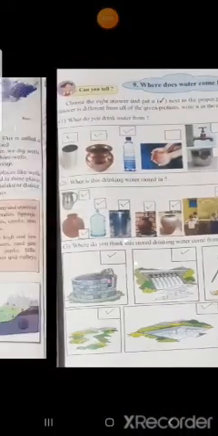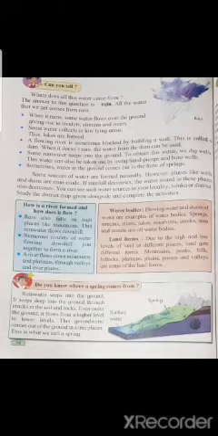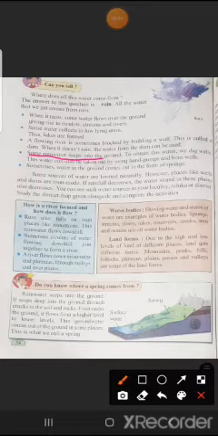Okay, now see next one. Okay, now see your next point. Some rainwater seeps into the ground. To obtain this water, we dig wells. This water can also be taken out by using hand pumps and bore wells.